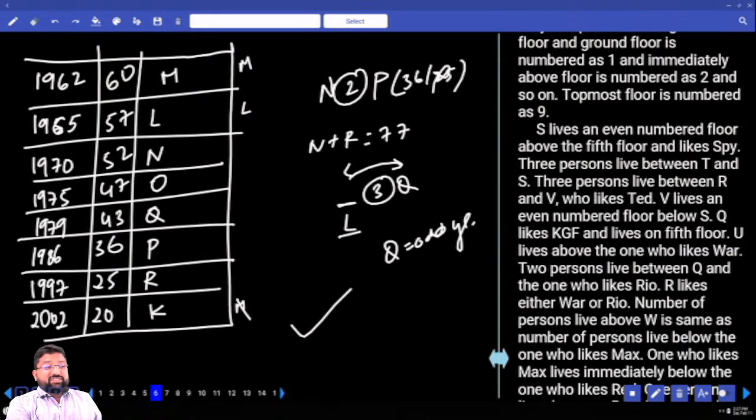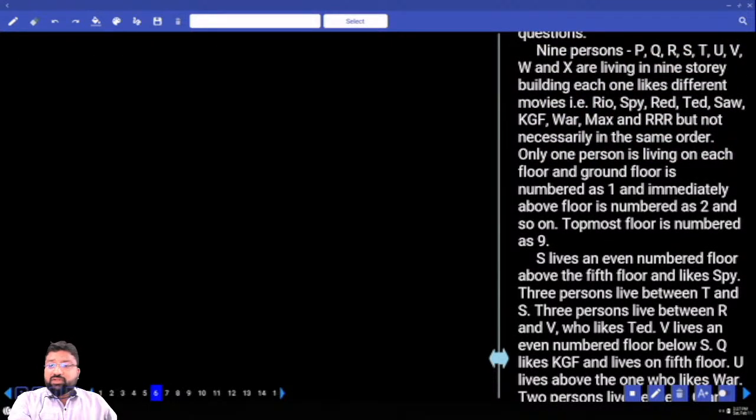6th question. How many persons according to the question? 9 persons are living. P, Q, R, S, T, U, V, W, X, consecutive alphabets from P to X are living in a 9-story building. Each one of them likes different movies: Rio, Spy, Ted, Red, Saw, KGF, War, Max and Triple R, but not necessarily in the same order. One person is living on each floor and the ground floor is numbered as 1. The immediately above floor is numbered as 2 and so on. The topmost floor is numbered as 9.